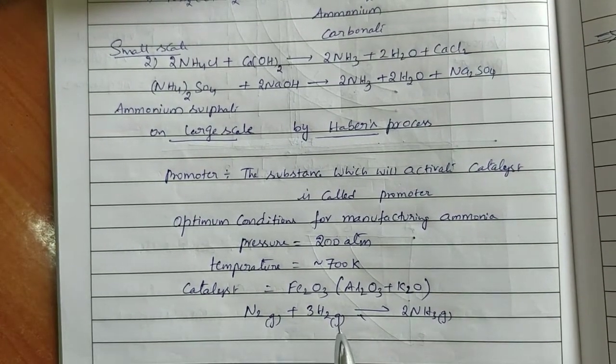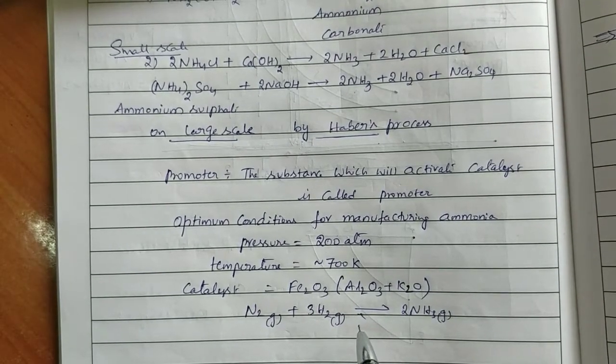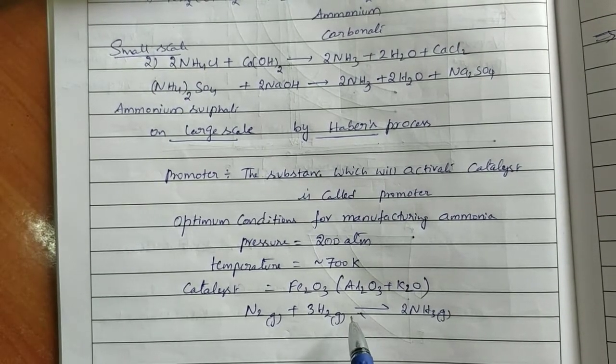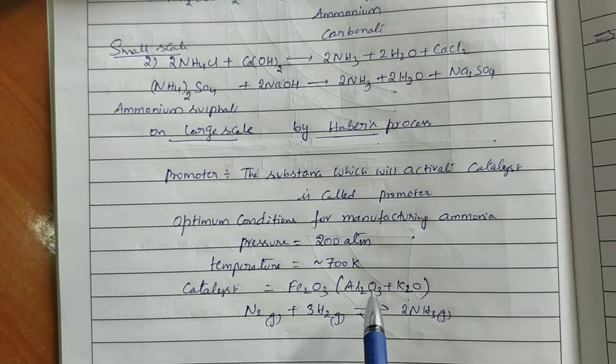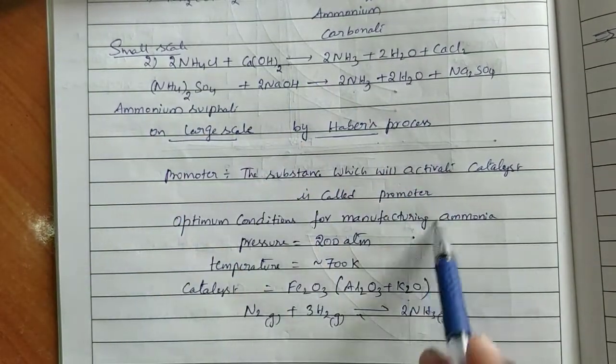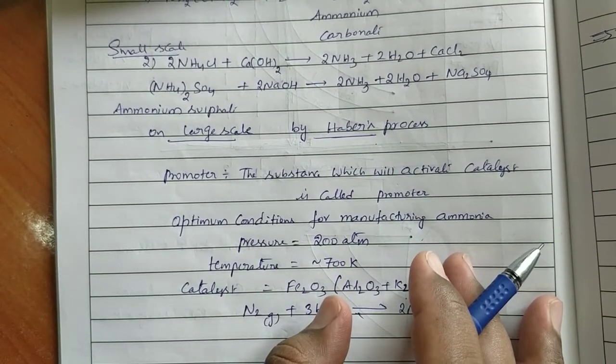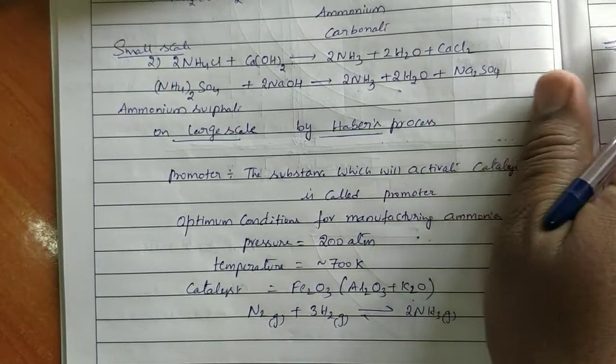On a large scale, ammonia is manufactured by Haber's process. On a small scale, we have seen different methods previously, from urea and from ammonium salts, ammonium chloride and ammonium sulfate. These are the preparations of ammonia. By this we completed preparation of ammonia. Next we can see properties of ammonia.